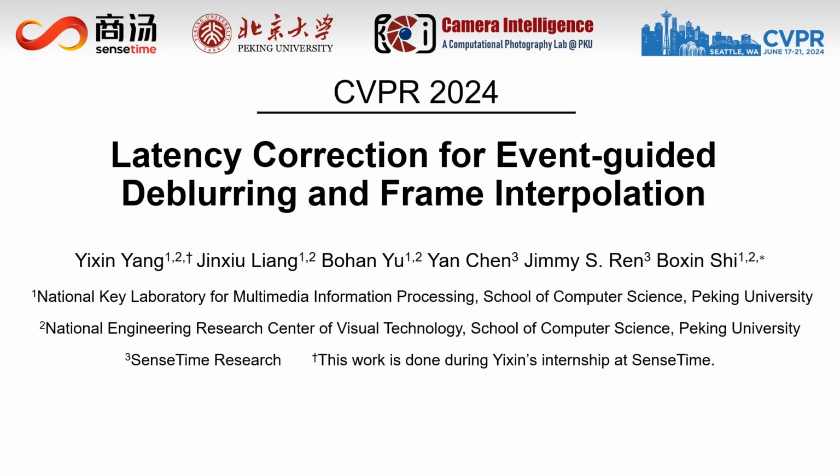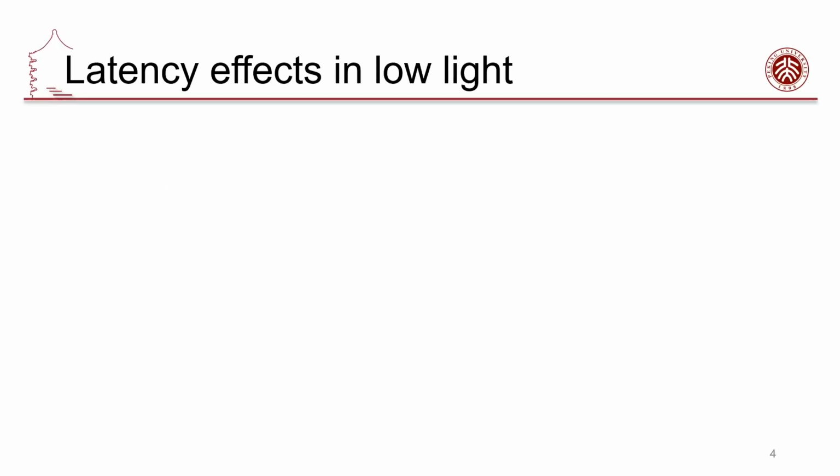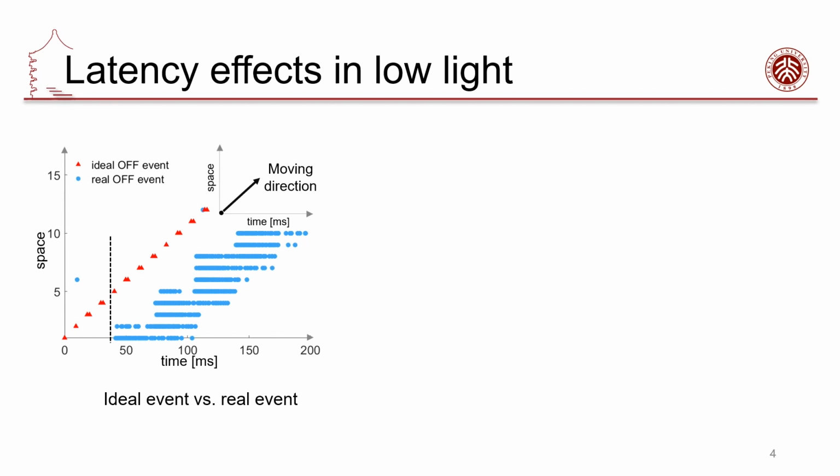In this video, we will introduce our recent work, latency correction for event-guided deblurring and frame interpolation. The ideal event model posits that event triggering is instantaneous upon detecting intensity changes, as the red triangles show on the left. However, as shown by blue dots, real-world events exhibit a temporal discrepancy in timestamps. We term the discrepancy as latency.